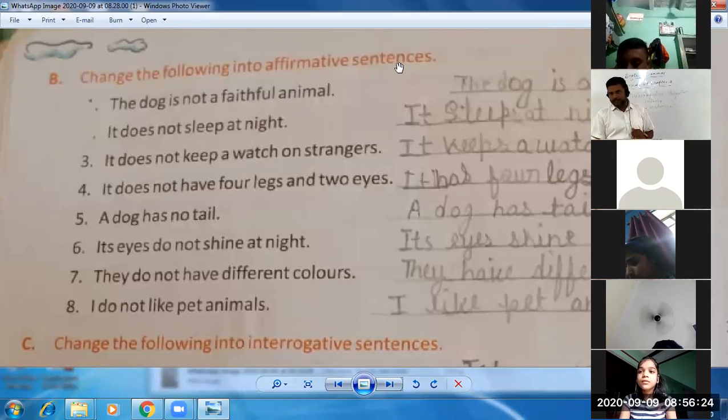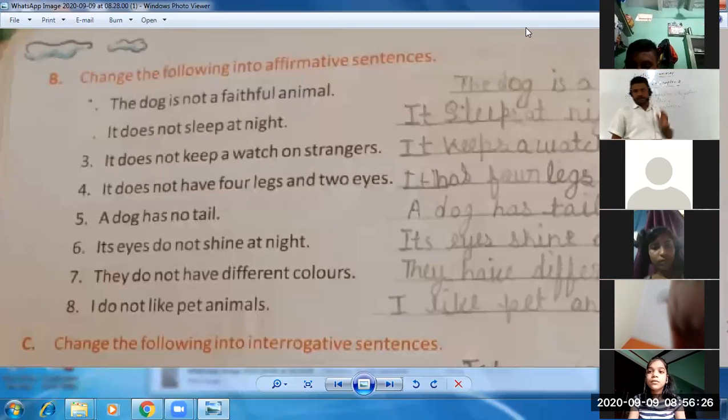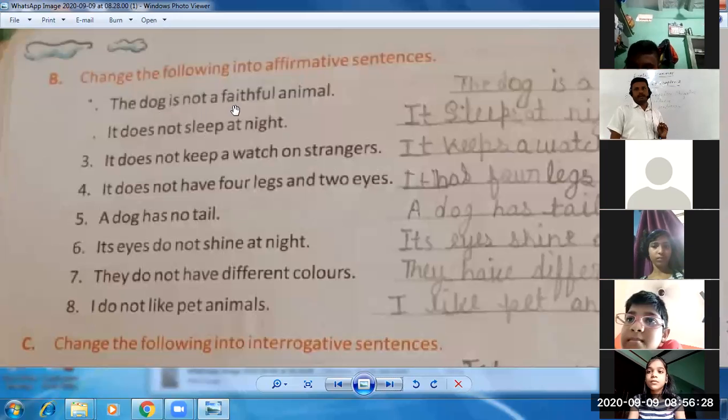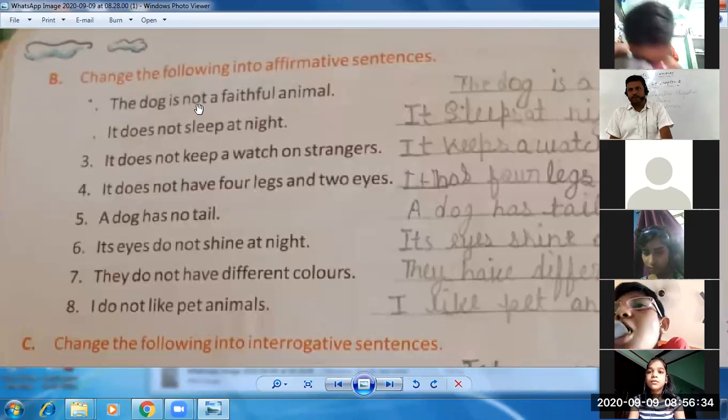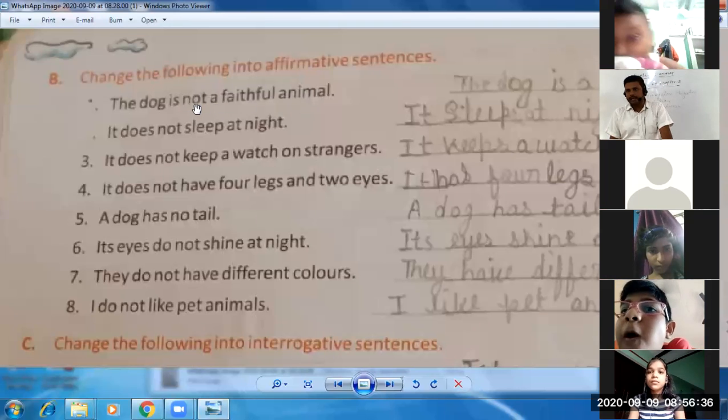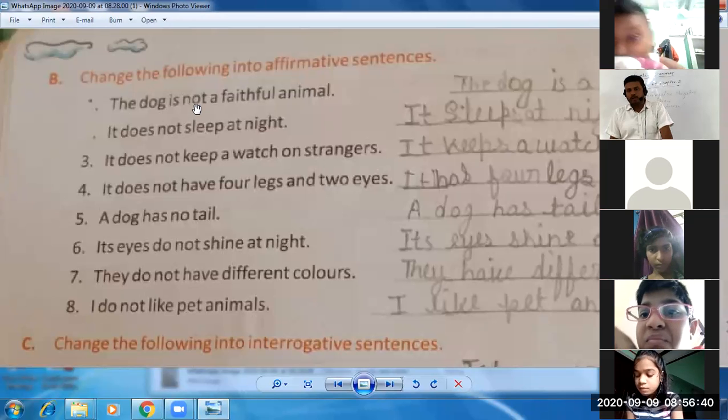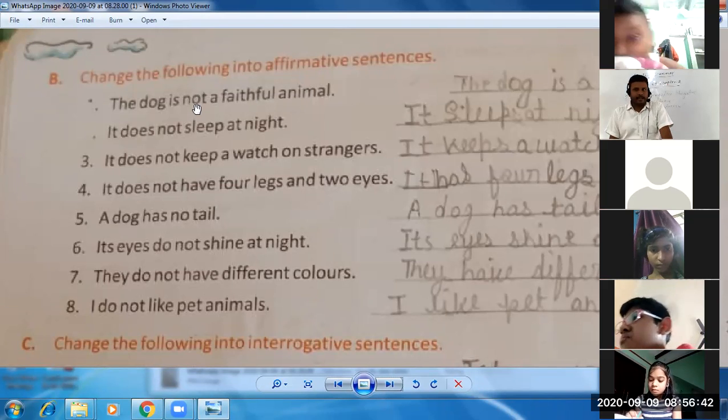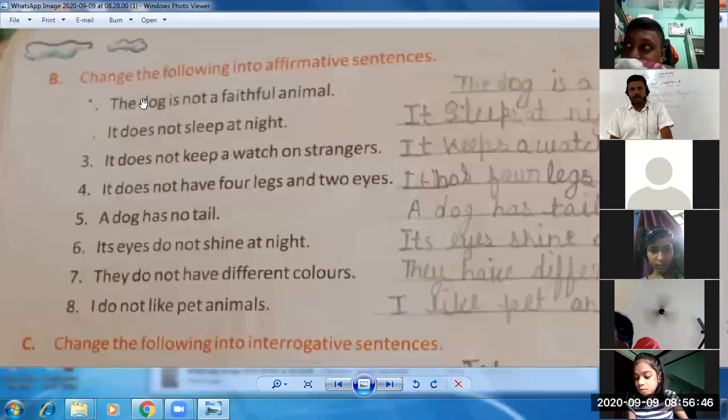We have to change into affirmative sentences. Don't worry, let's discuss it. The dog is not a faithful animal. So you can clearly see, students, not has been used here. So we need to remove not. To make this sentence affirmative, we will remove not, and everything else will remain as it is. Now just write there, the dog is a faithful animal.